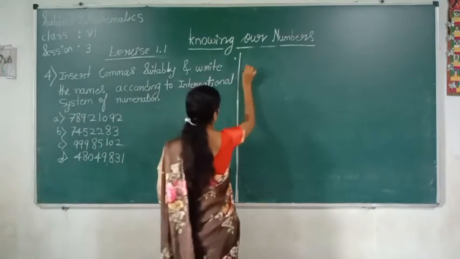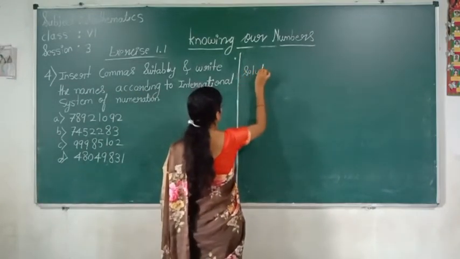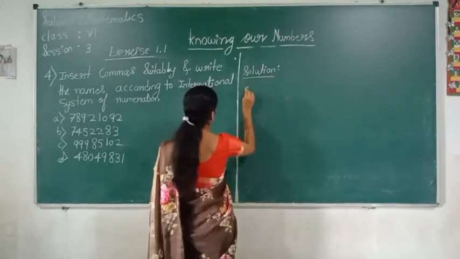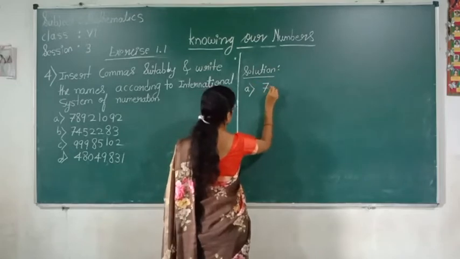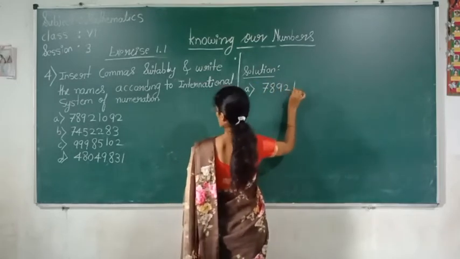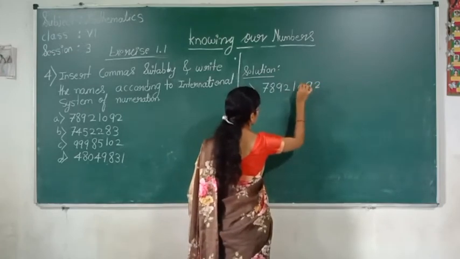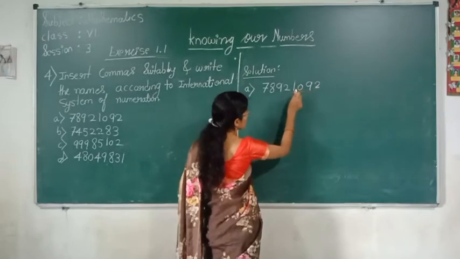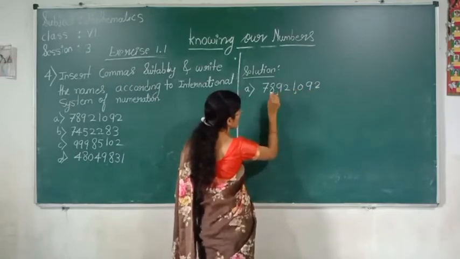Okay, see a solution. First one, 920192. Now see, after every three digits from right side, 1, 2, 3, here 1 comma and here 1 comma.